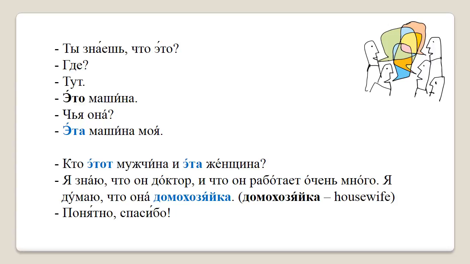Ты знаешь, что это? Где? Тут. Это машина. Чья она? Эта машина моя. What is it? Do you know? Where? Here. It is a car. Whose is it? This car is mine.